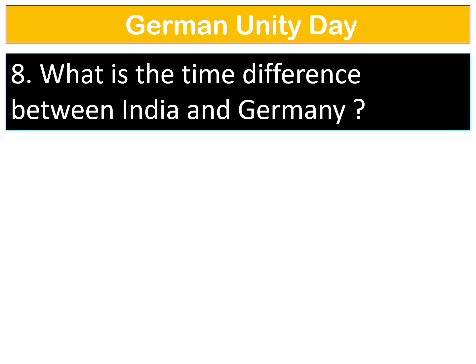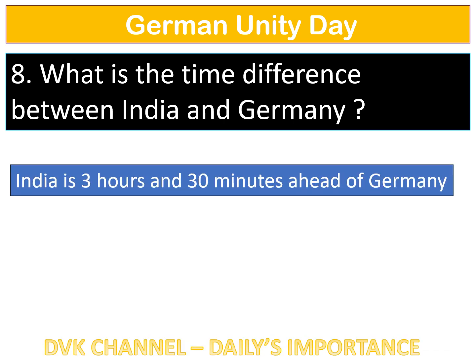Eighth question. What is the time difference between India and Germany? The answer is India is 3 hours and 30 minutes ahead of Germany.